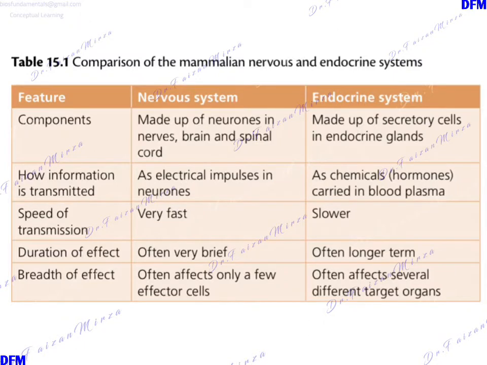We are discussing control and coordination. When we are discussing control and coordination, we basically just need to recall how there are two controlling systems in the body, the nervous system and the endocrine system, the components that they are made up of and how one can be compared against the other.